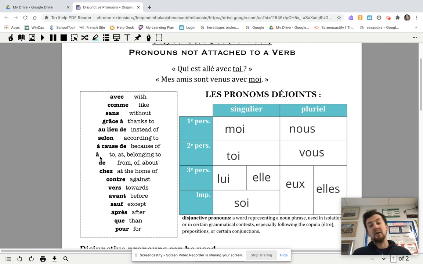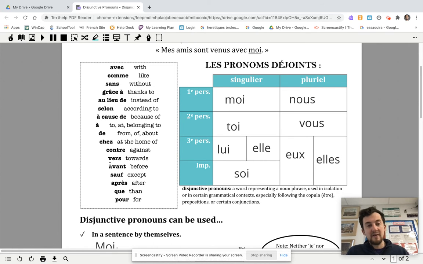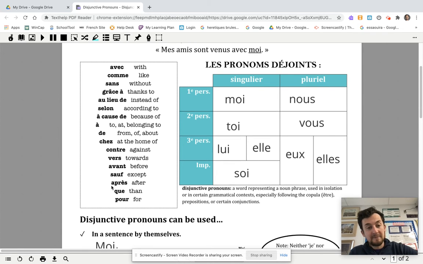À, to, at, or belonging to. De, from, of, or about. Chez, at the home of. Contre, against. Vers, towards. Avant, before. Sauf, except. Après, after. Que, than, and pour, for. So you'll have to memorize those as well.